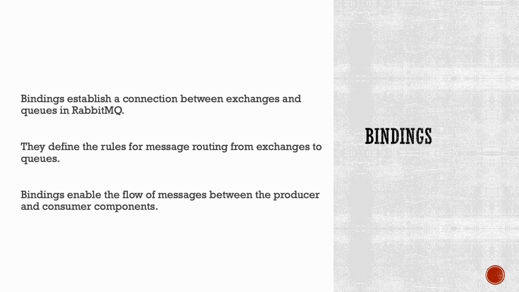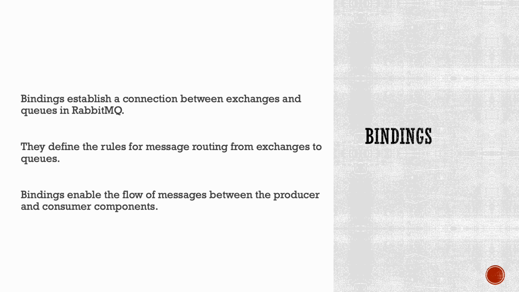Bindings define the rules for message routing from exchanges to queues. When a binding is created between an exchange and a queue, it specifies how messages should be delivered from the exchange to that particular queue. These rules can be based on criteria such as message attributes, routing keys, or headers. By creating bindings, you enable the flow of messages between the producer and consumer components in RabbitMQ.